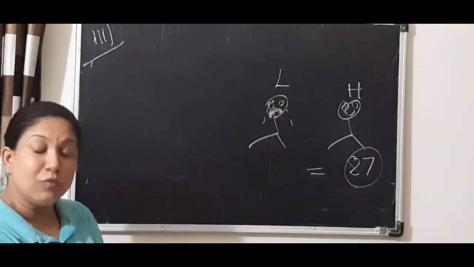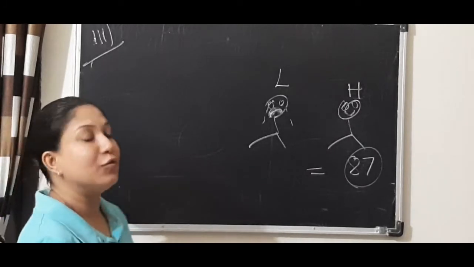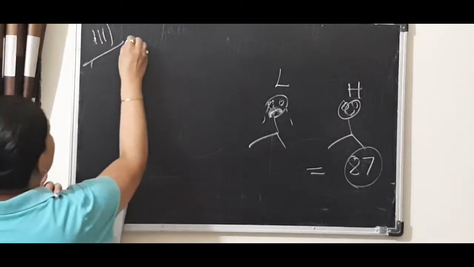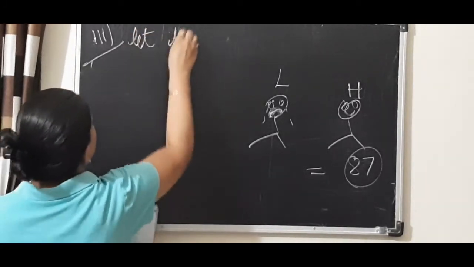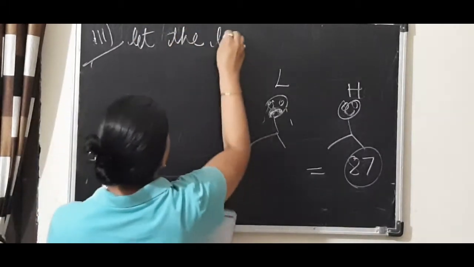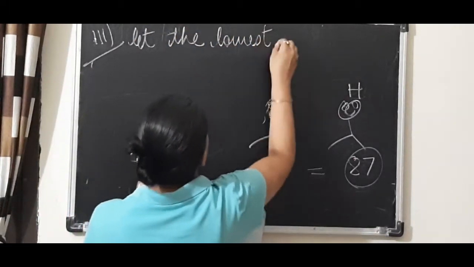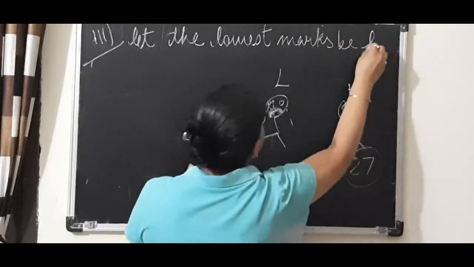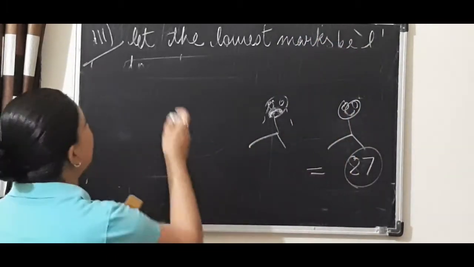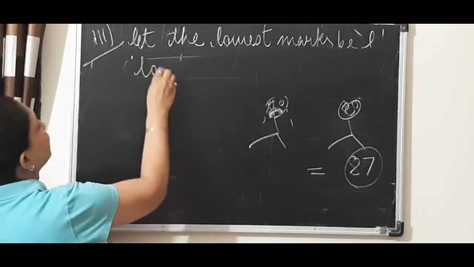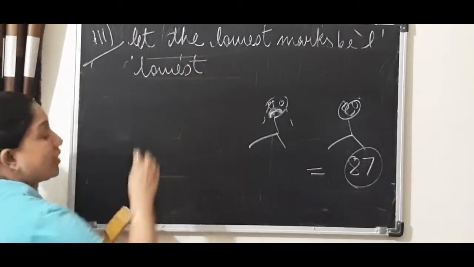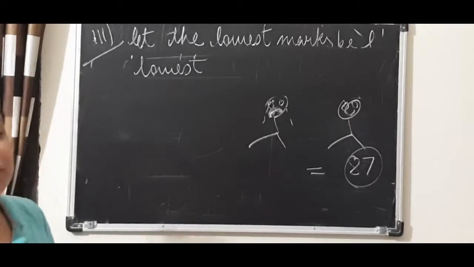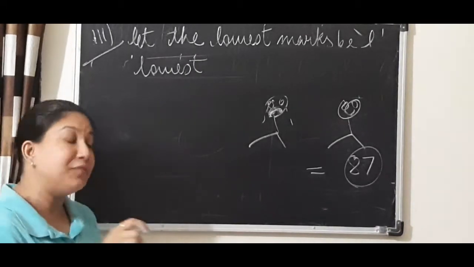So for the unknown value only we take the variable. So we will start with let the lowest marks be L. Now move further. First, we will take twice the lowest mark, because wherever you have multiplication of a variable, you take that first.